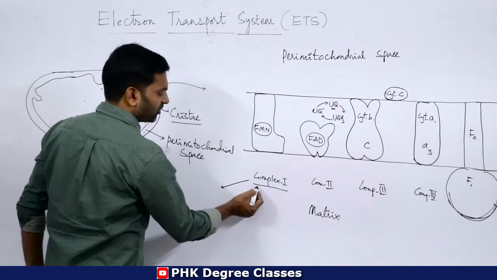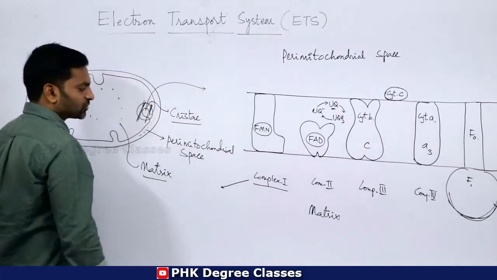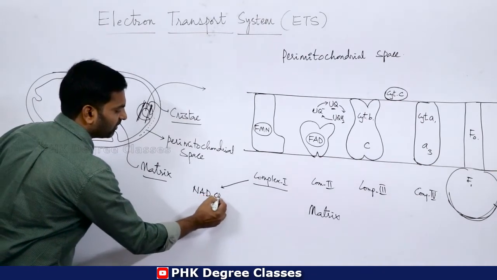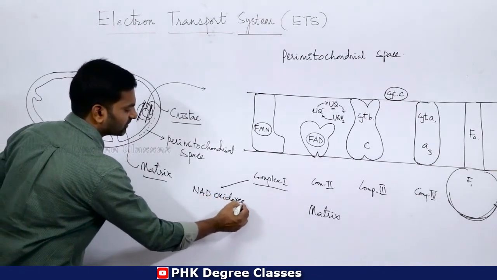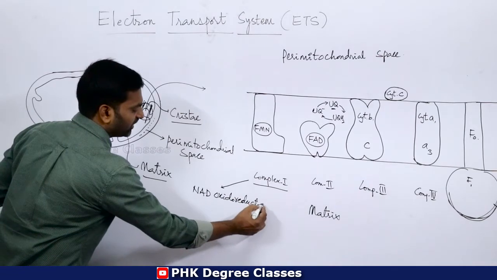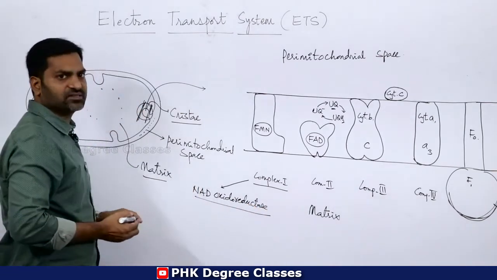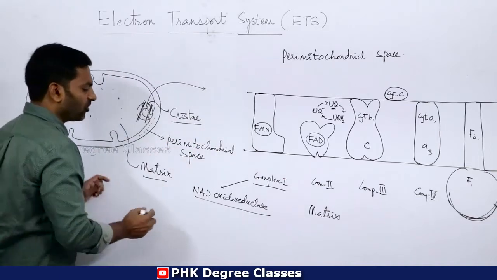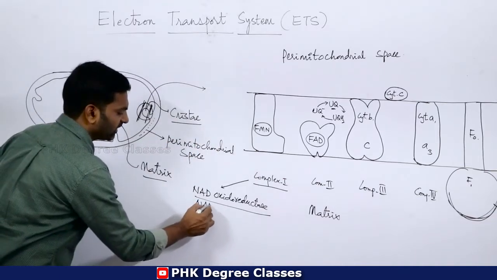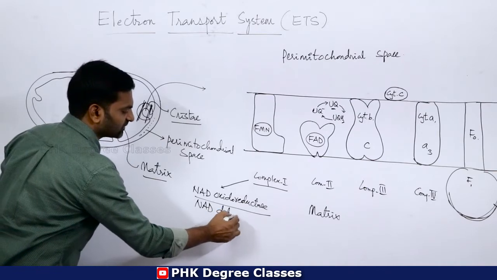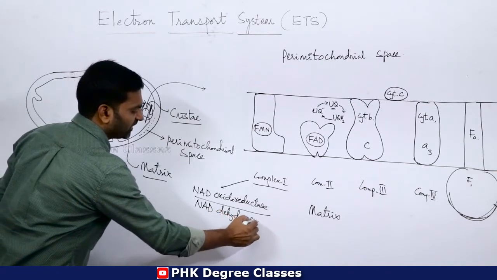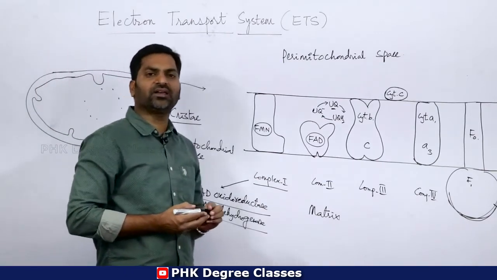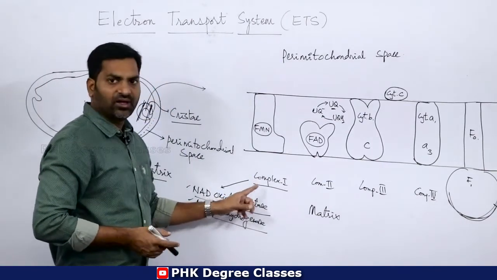That is first complex 1. So complex 1 stands for NAD oxidoreductase, or it can also be called NAD dehydrogenase. So NAD dehydrogenase or NAD oxidoreductase is the name of complex 1.